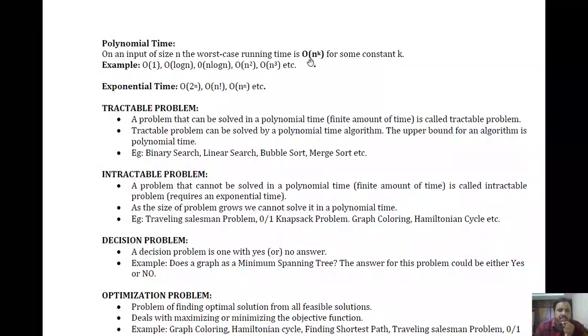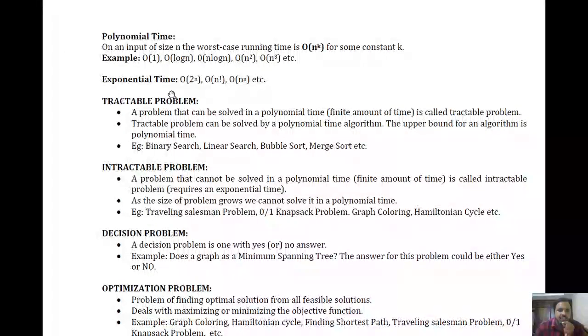Here, the polynomial time algorithm has something like n^k, where k could be any constant, so n^1, n^2, n^3, n^4, or it could be log n, likewise, right? Next one, exponential time, right? Sometimes we have algorithms that take exponential time complexity like n^n, n factorial, or 2^n, likewise, right? These algorithms are considered exponential time complexity algorithms, right?